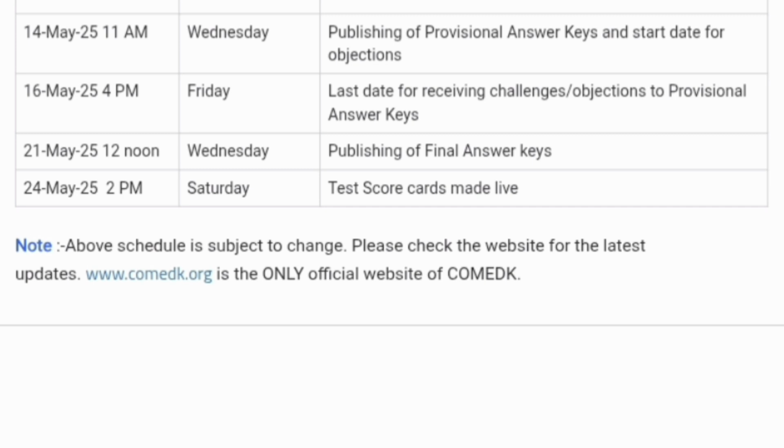21st May will be the date when they will release the final answer key. This will be the final answer key. After this, they are not going to entertain any other query regarding wrong answers, right? And 24th May is the date when they will disclose the test scorecards, basically your marks as well as your ranks. I will cover different videos at different points of time covering all the parts.